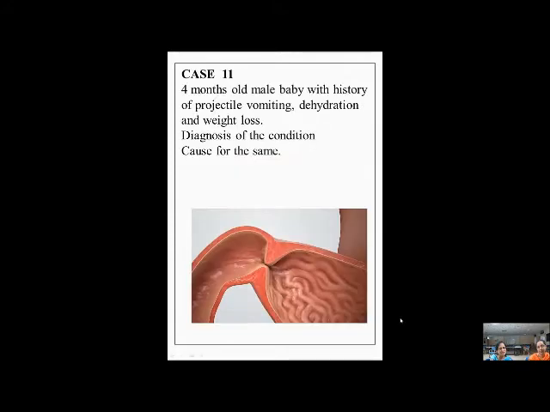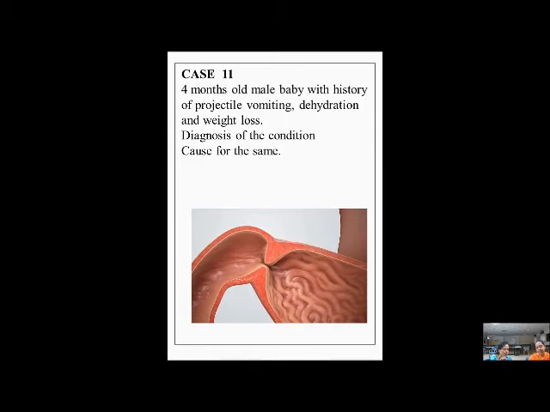Very nice. Okay. So next case, it's a 4-month-old baby with history of projectile vomiting, dehydration and weight loss. So what is the diagnosis of the condition? This I was telling them, it is not just vomiting, it is projectile vomiting, which is coming with some force.